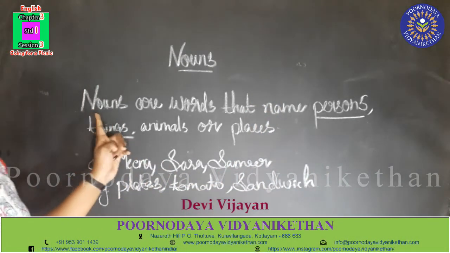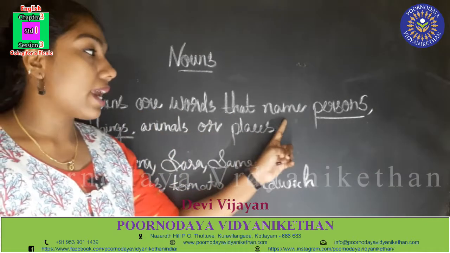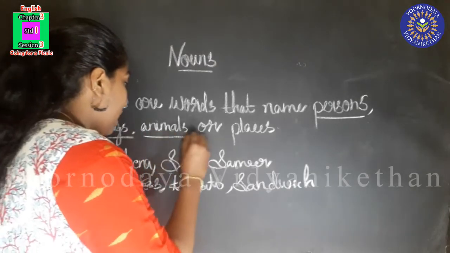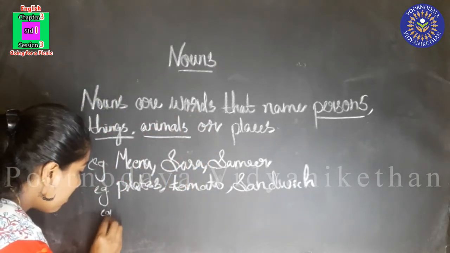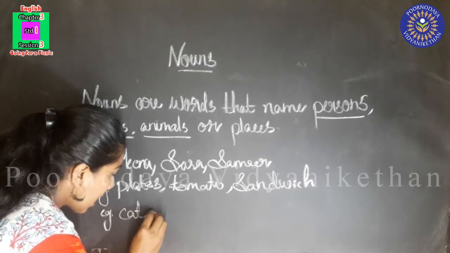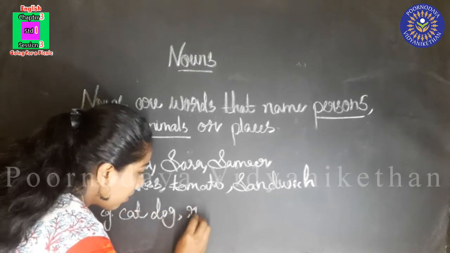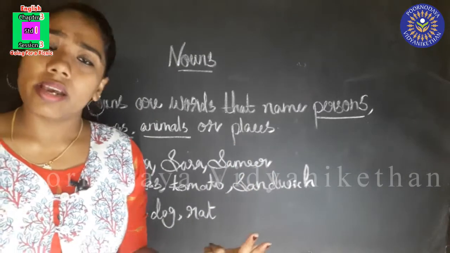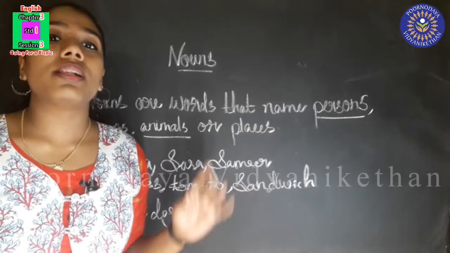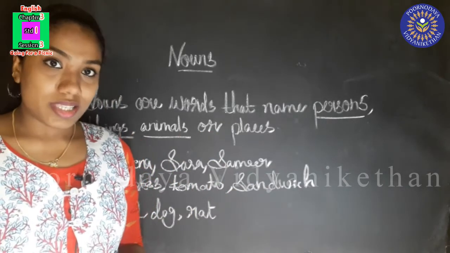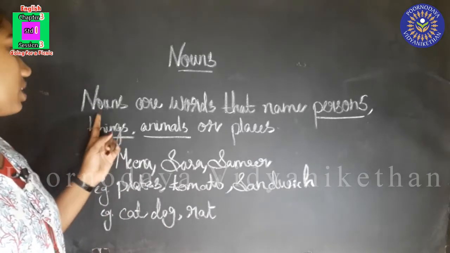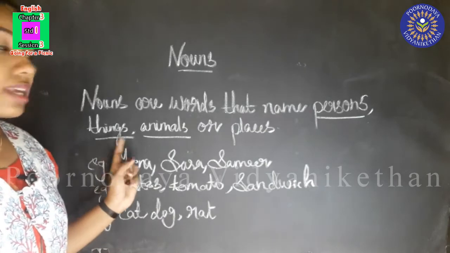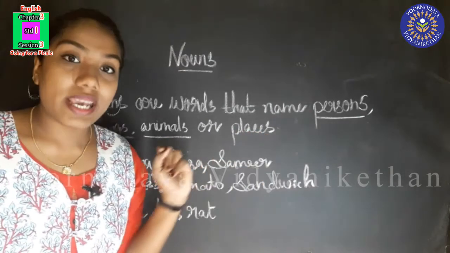So what are nouns? Nouns are words that name persons, things, animals. Okay. So here are the examples for animals. Cat, dog, rat. Okay, we know so many animals. Lion, tiger, all these animals' names are also nouns. Okay, so what are nouns? Nouns are words that name persons, things, animals or places.